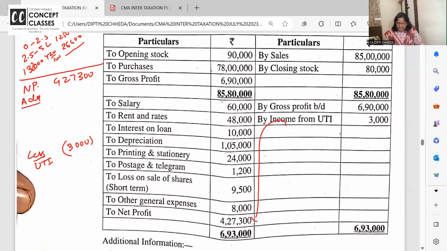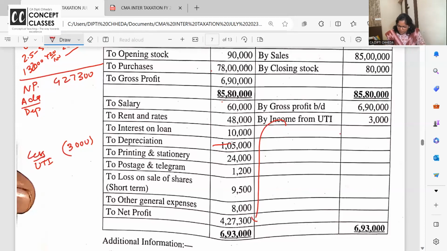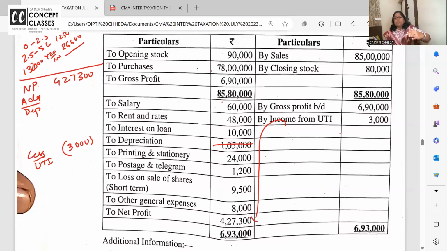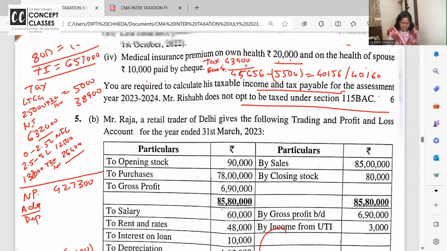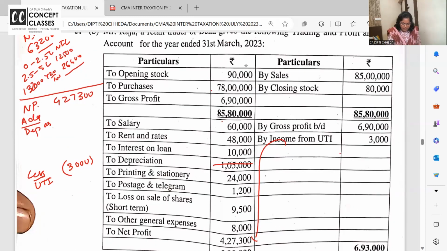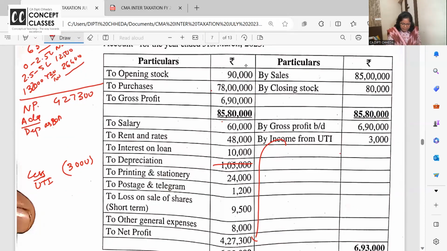Salary, rent and rates are allowed, interest allowed, depreciation as per books is not allowed. Not allowed means if I scratch the expense, if I reduce the expense, what is the impact on profit? Profit is increasing. So add back the depreciation as per books of accounts.